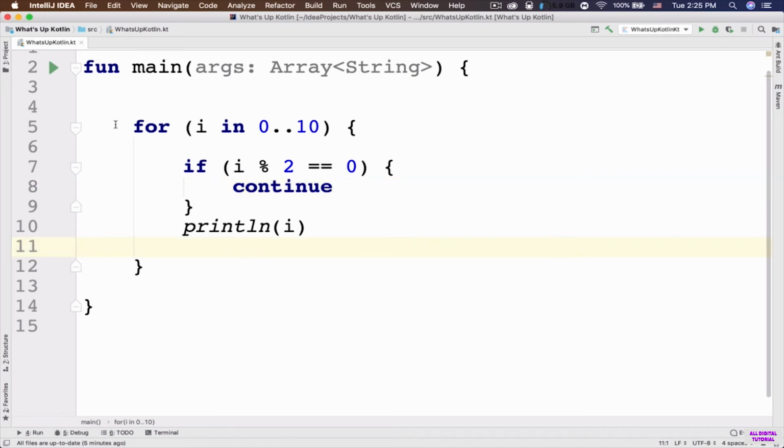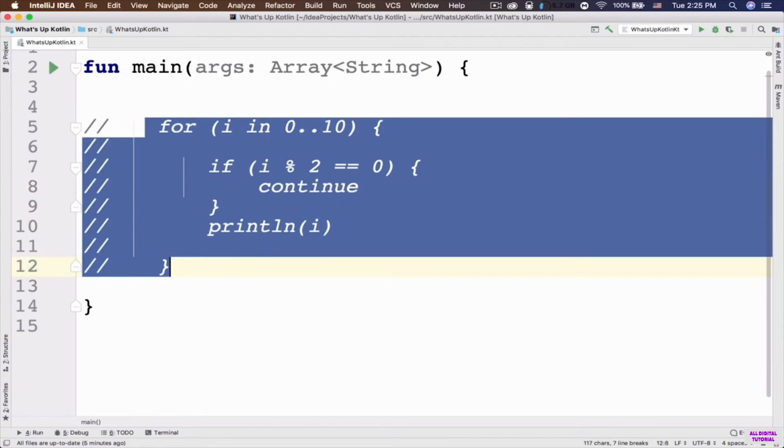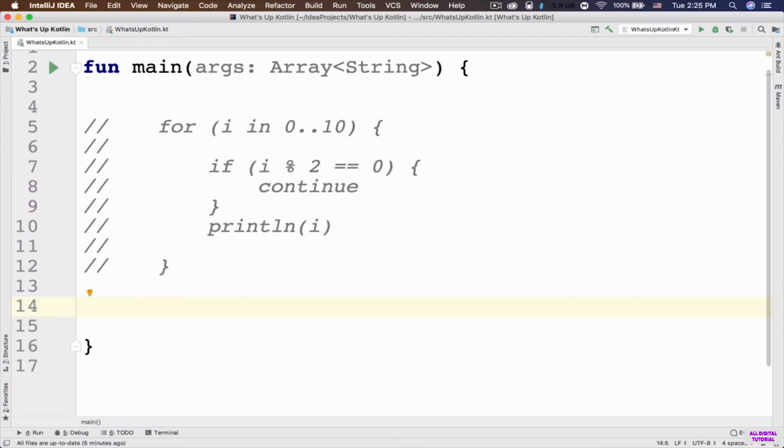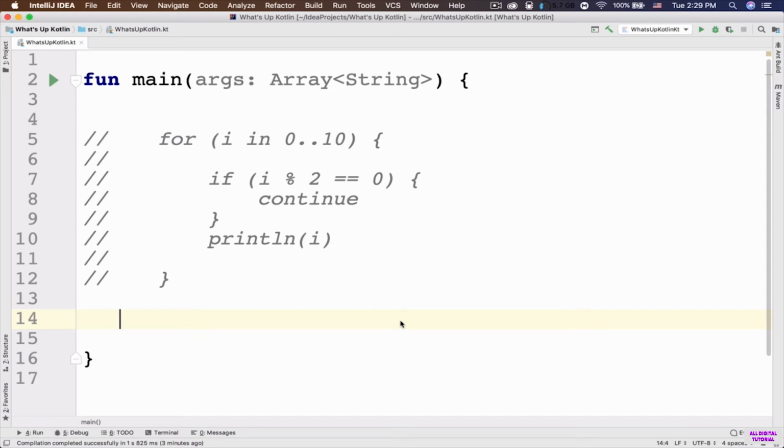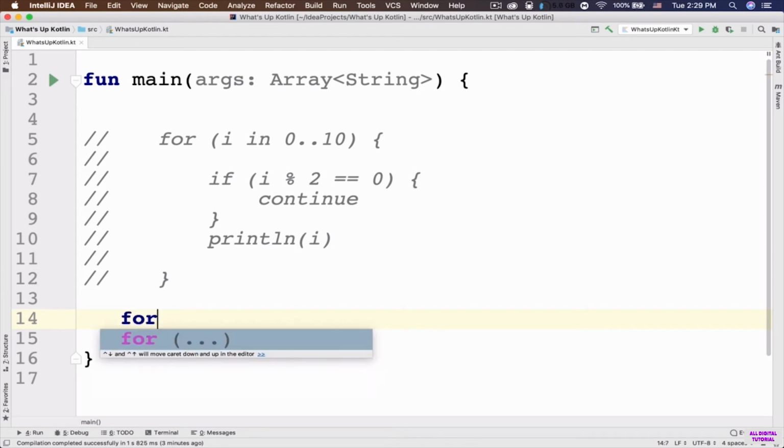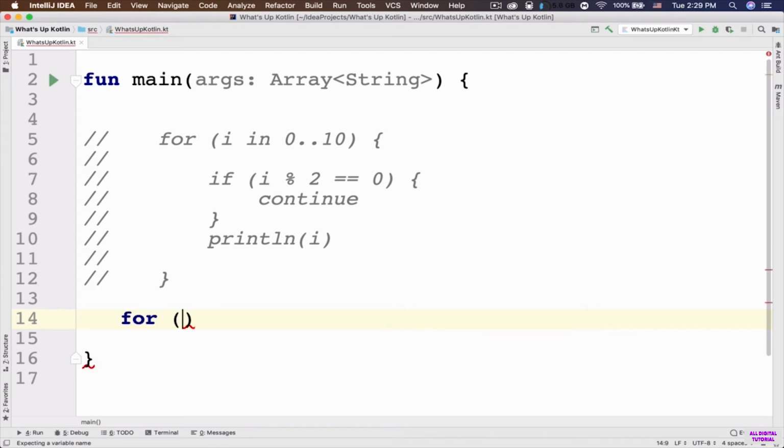Okay, so now let's go ahead and comment out this for loop, because now I want to talk about the labeled statements. So now imagine that we have a table with 3 rows and 2 columns. We can have that in programming using the for loops. That's another great advantage of using the for loops. So I can say for, and here I'm going to say that we have the row in 0 until 3.